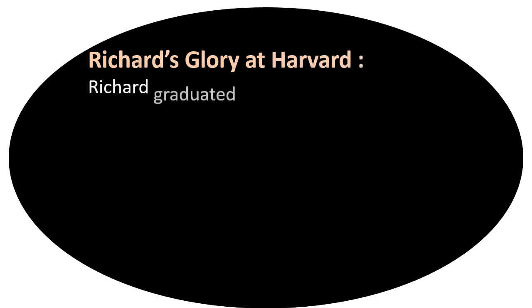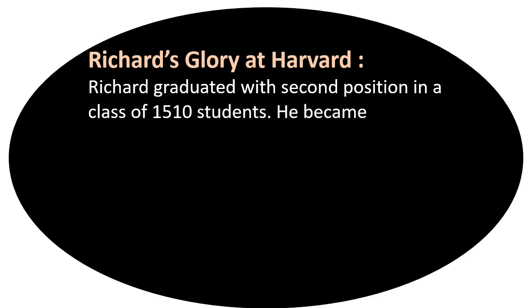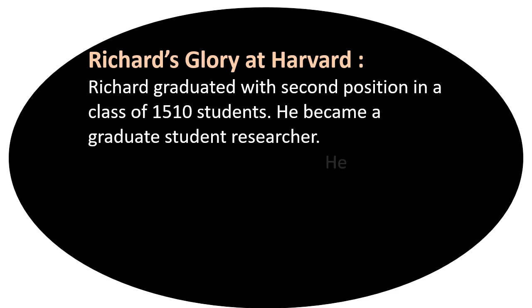Now next heading, Richard's glory at Harvard. Now what did Richard achieve at Harvard? Richard Ebright graduated with second position in a class of 1510 students. He became a graduate student researcher.